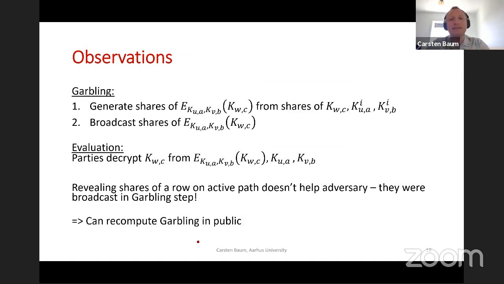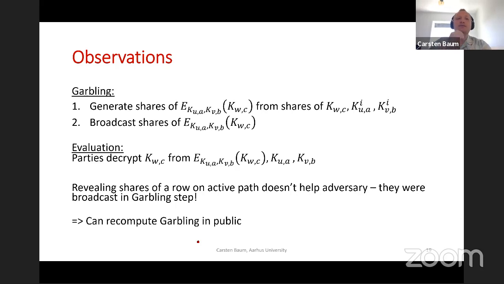So our observation is that this garbling is done from shares that each of the parties has. The parties this way generate shares of an encryption of the output key, or of a row in a garbled gate. And then the parties broadcast this.